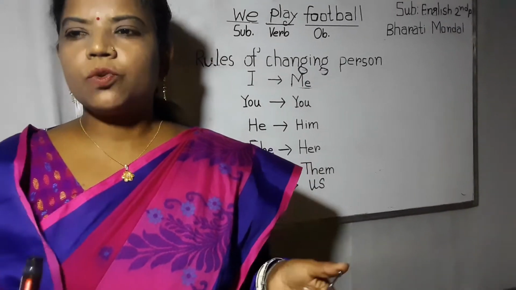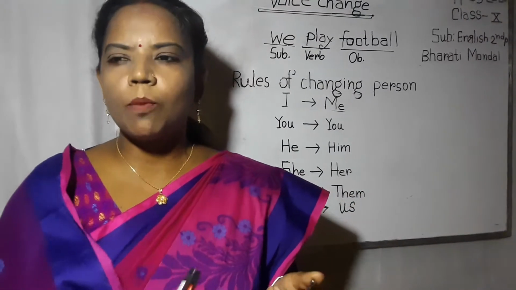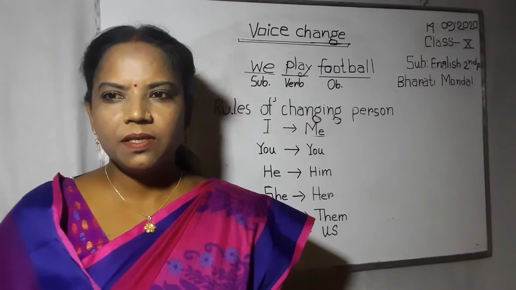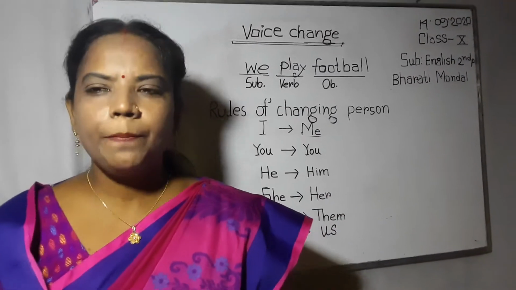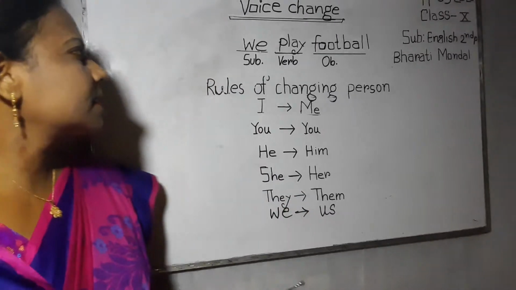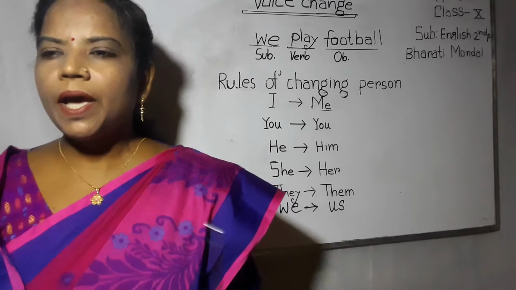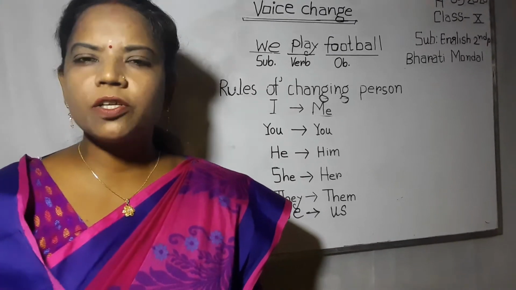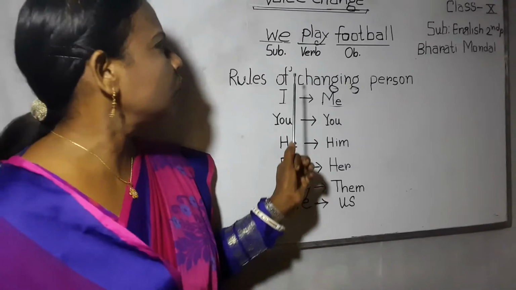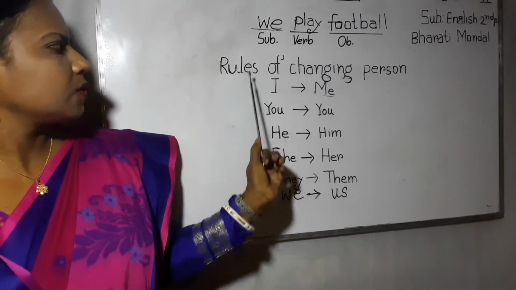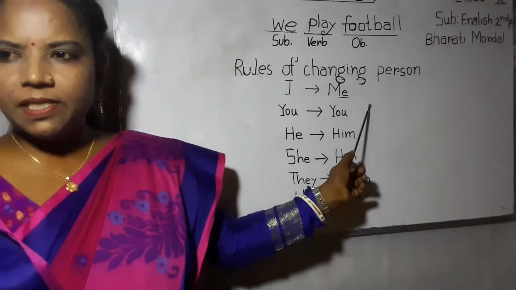The next rule: the subject of the active voice becomes the object of the passive voice. These are the rules for changing active into passive. Dear learners, for this reason, the subject of the active voice becomes the object of the passive voice. For this, we have to follow the rules of changing person.